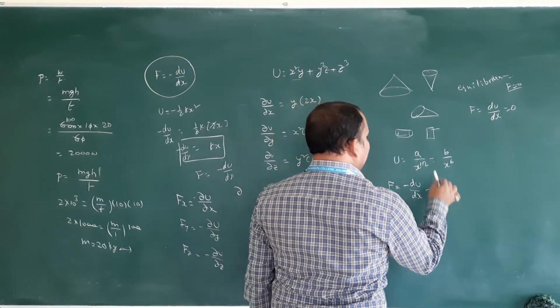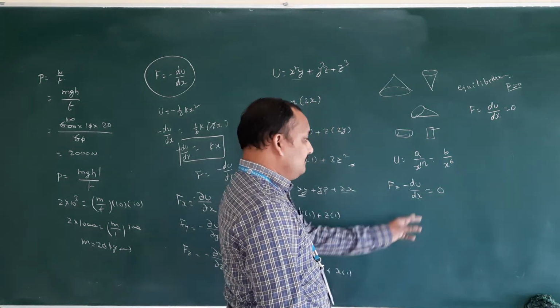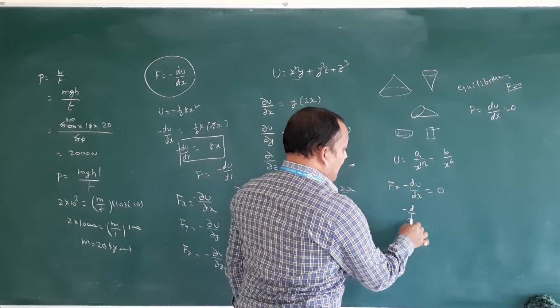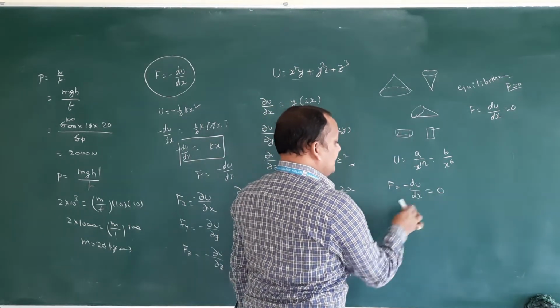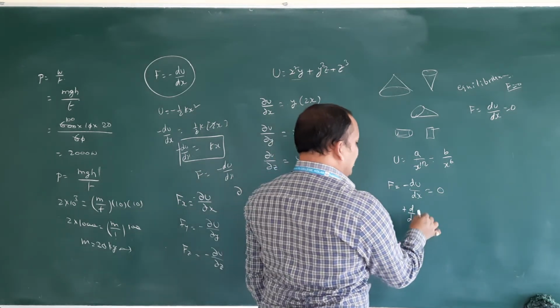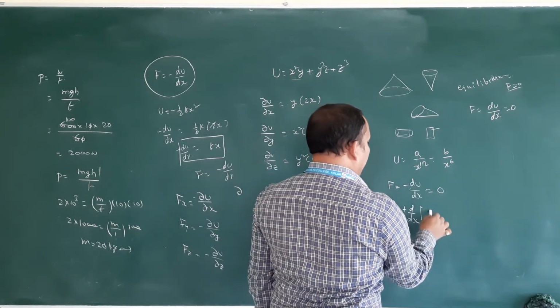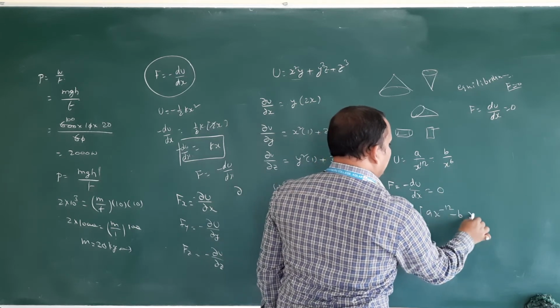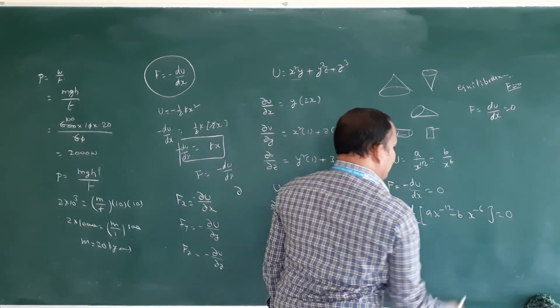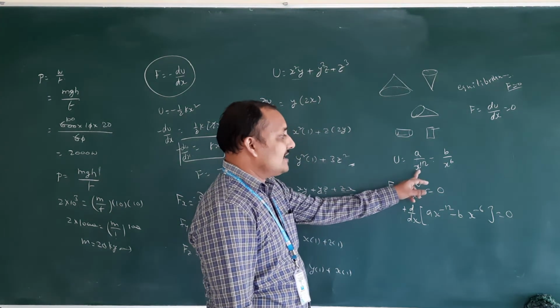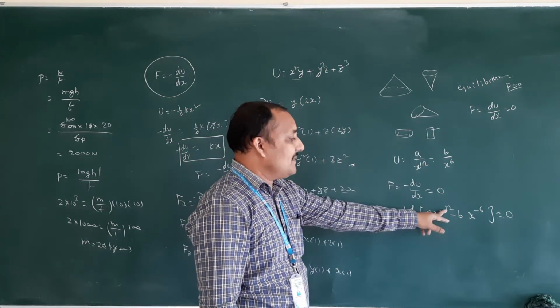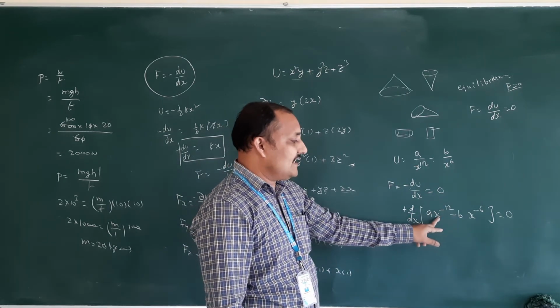F is equal to minus du by dx is equal to 0. Then d by dx, this minus goes to that side, therefore you can make it plus. What is the U value they give? A into x power minus 12 minus b into x power minus 6 is equal to 0. This x power 12 I wrote in the numerator, therefore x power minus 12. So this one you have to differentiate with respect to x.